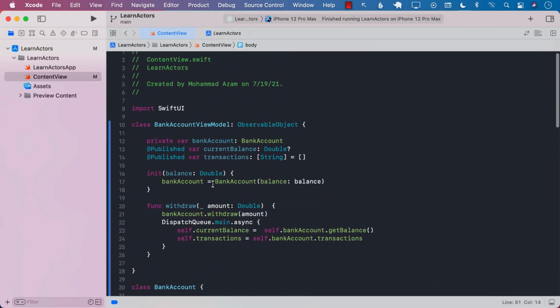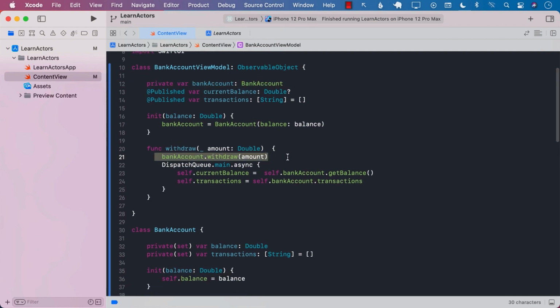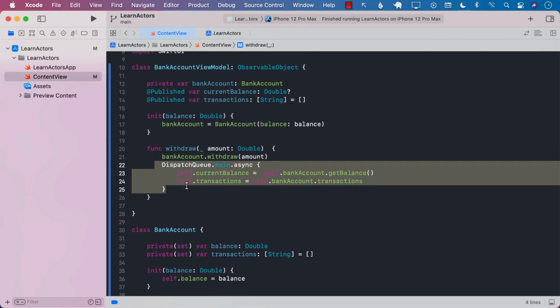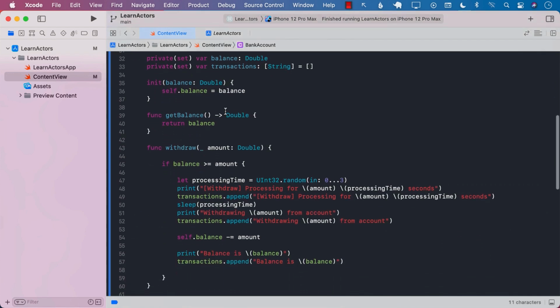In our view model, we take help from the bank account, we perform the withdraw, and we update our published properties, which are current balance and transactions. Both are marked with @Published. That means whenever you assign a new value to these two properties, it will throw an event that can be intercepted by our view, and the view can display the updated value of these properties. The bank account class remains the same.